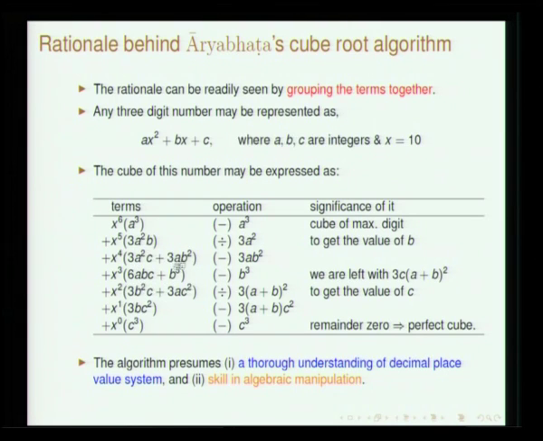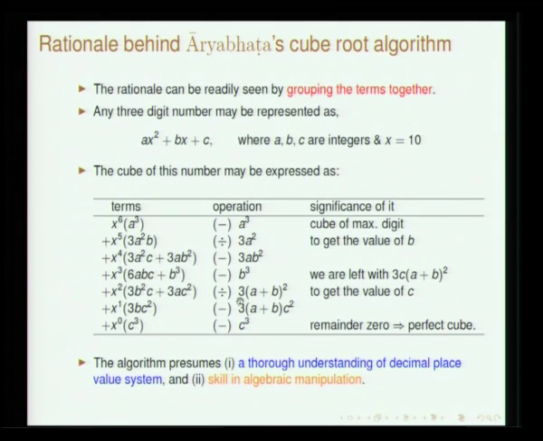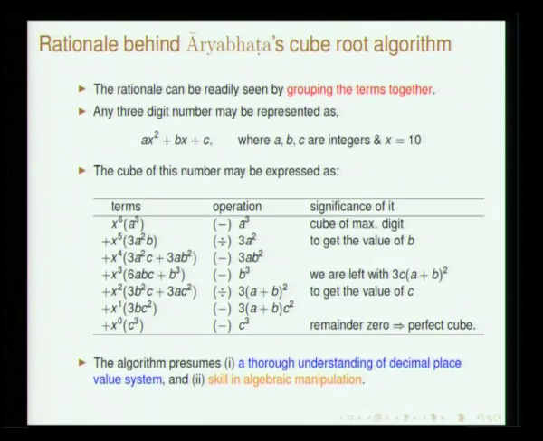At this stage, what needs to be done is, you have to remove 3ab square in order to get this. Okay. So, this is basically the principle behind it, and this process has to be completely repeated. At this stage, if you have to get c, then you have to do this 3 times ab square. So, this is the basic algebra which explains the process of extraction of cube root as described by Aryabhata.